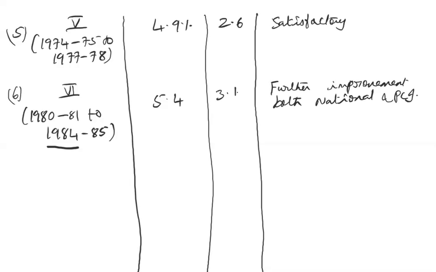Hope you are understanding the concept, how the changes are happening in the country. Whatever situations are happening in the country, accordingly the national income and the per capita income of the country also keep on changing. So in the first unit, we had the indicators of economic development. If you remember, the first indicator is the national income, the second indicator is the per capita income, isn't it? So if there is any problem in the country, it directly reflects in the national income and the per capita income. So that much I think you can understand. Okay. So from the next plan, I will continue in my next class.